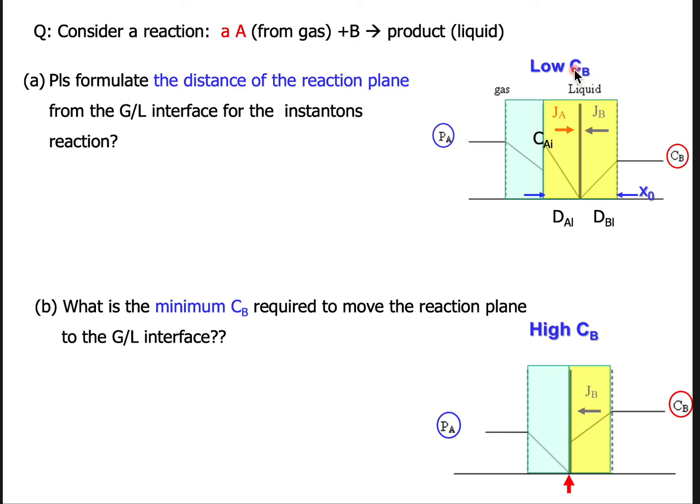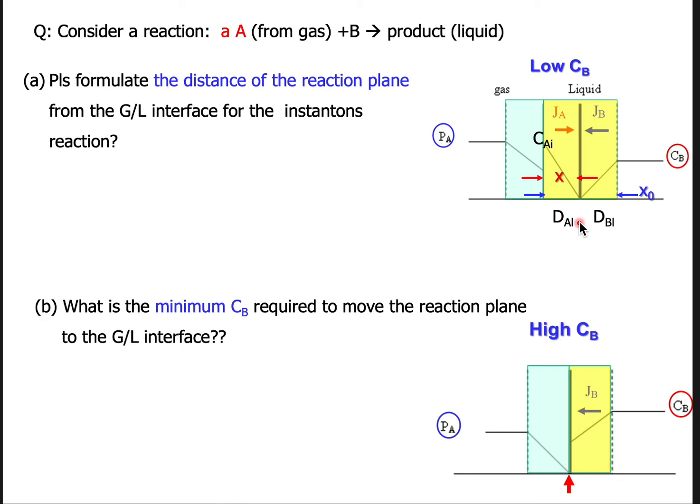You can observe the reaction plane located inside the liquid film. So the first question, A: please formulate the distance of the reaction plane from the gas-liquid interface. The gas-liquid interface is here, so the question is asking for the distance between the reaction plane and the interface. So what's the X?